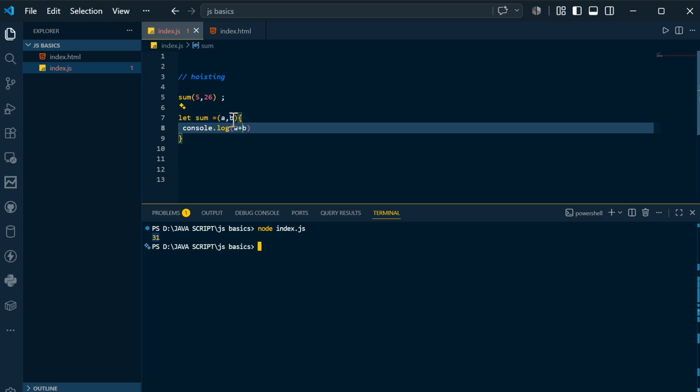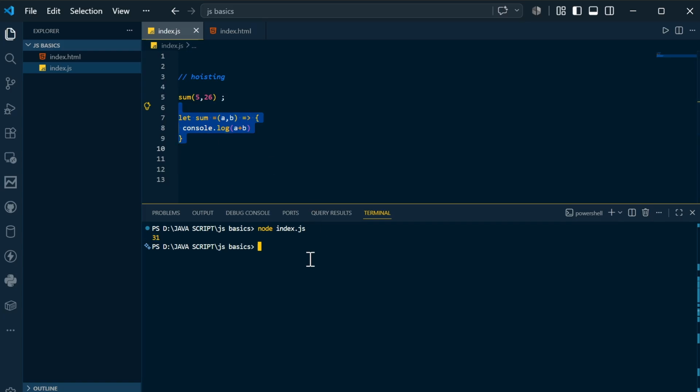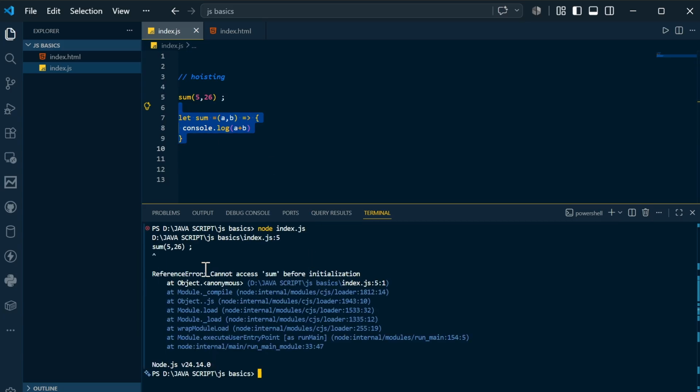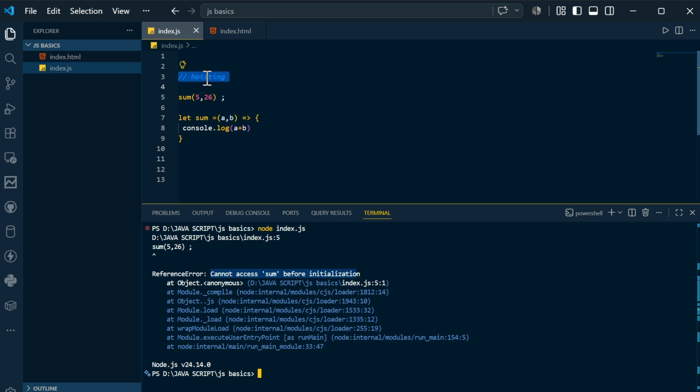So after this, you can call it in this way. Okay, so this is the arrow function. Now I will call the arrow function also. You can see it is saying "cannot access sum before initialization." So what is meant by this? If you want to take advantage of hoisting, you only need to use the function declaration format.